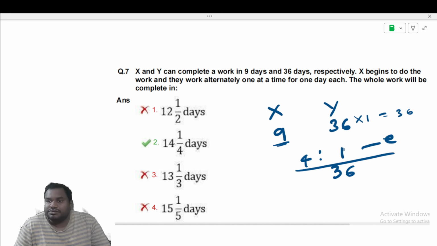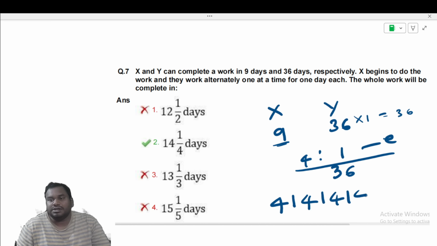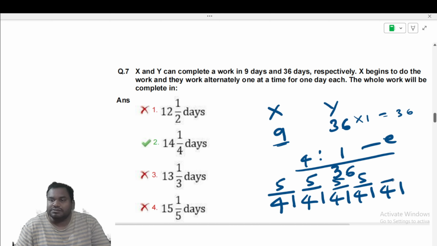Now what do we need to find? X begins to do the work, so he will complete 4 works. They work alternately, which means after X, Y will come, again X will come, again Y will come. X, Y, X, Y. Like that, they will be completing. So in 2 days, 5 works. Like that, till here 20 works are completed.